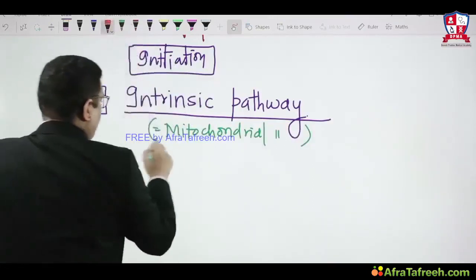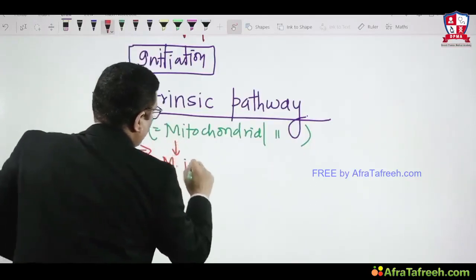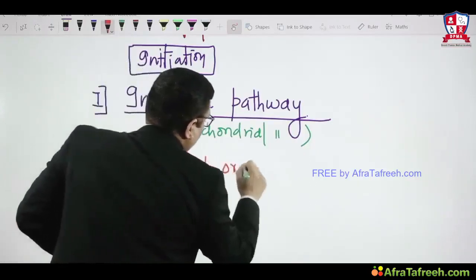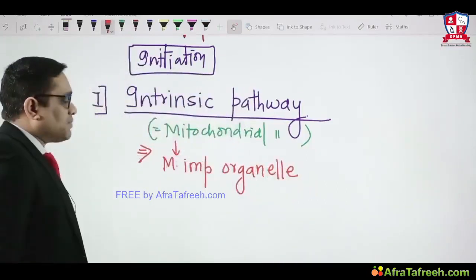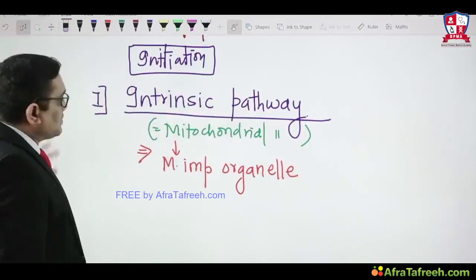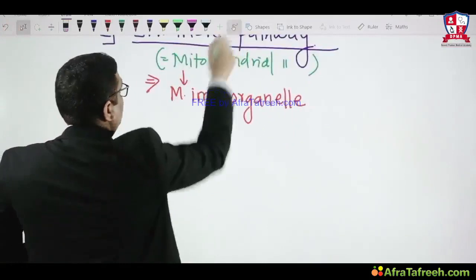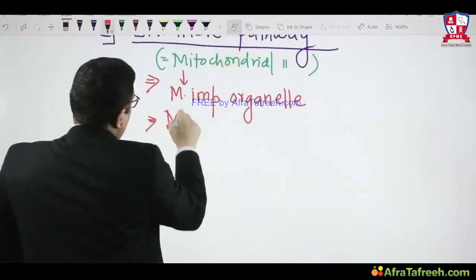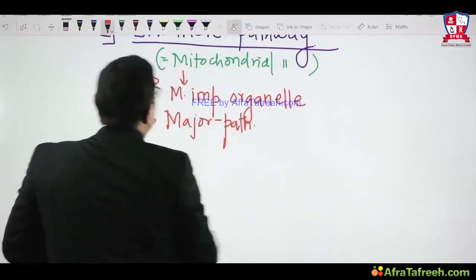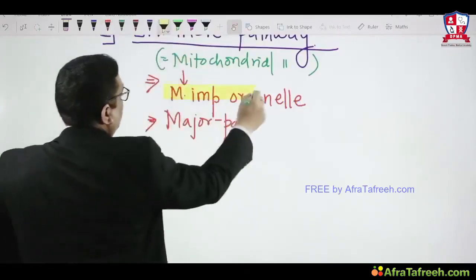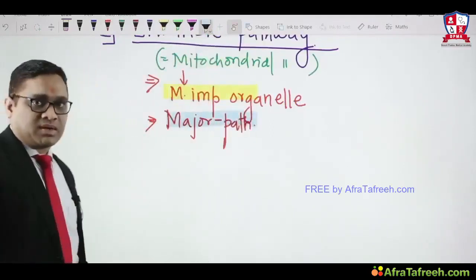This was an All India question also: mitochondria is the most important organelle for the intrinsic pathway. And the intrinsic pathway is also the major pathway, so sometimes it is called the major pathway. These are two important MCQs which the examiner had asked earlier in the All India exam.